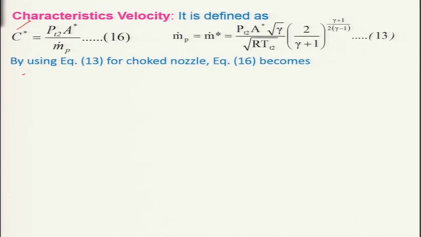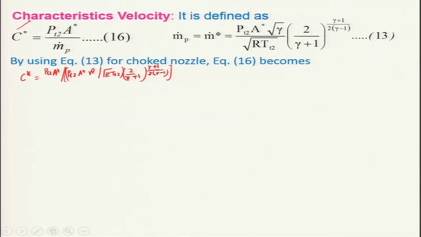Then we get C star equal to PT2 A star divided by PT2 A star root over gamma divided by root over R TT2, into (2 by gamma plus 1) to the power (gamma plus 1) divided by 2(gamma minus 1).